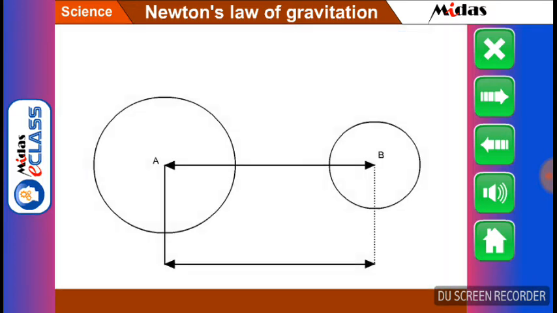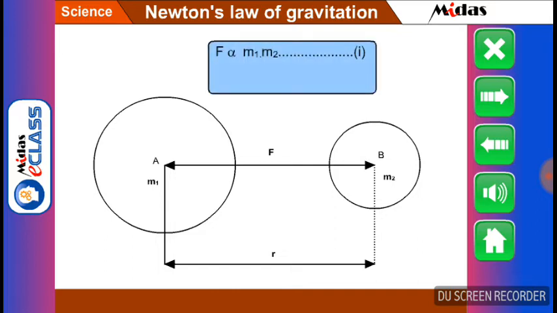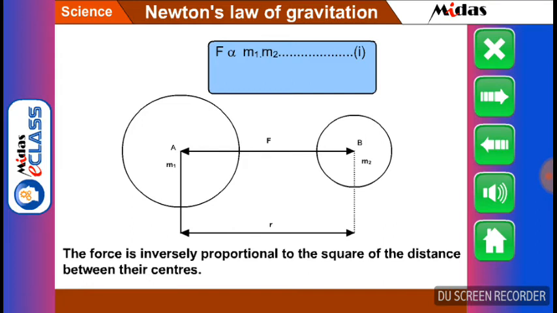Now consider two bodies of masses m1 and m2, which are at a distance r. If F is the force of attraction between them, then F is directly proportional to the product of their masses, that is, m1 multiplied by m2. And according to the second statement, the force is inversely proportional to the square of the distance between their centers.